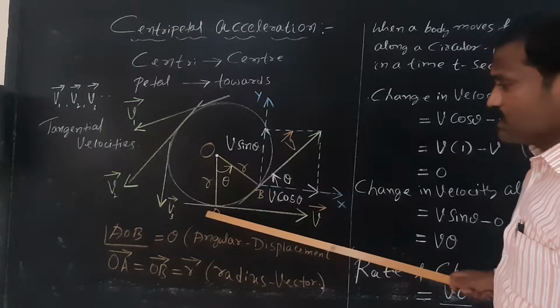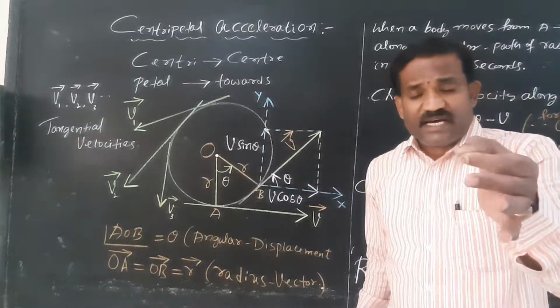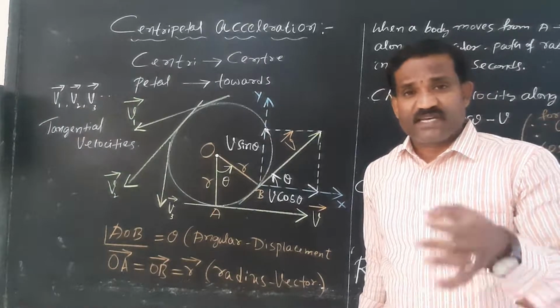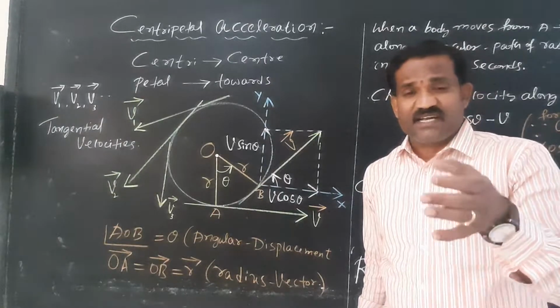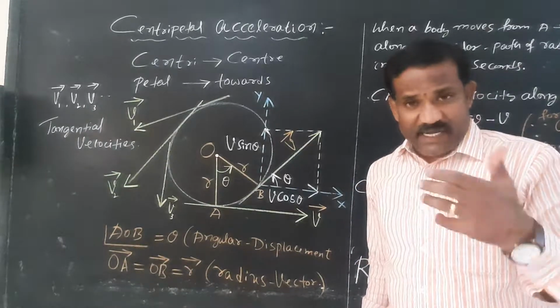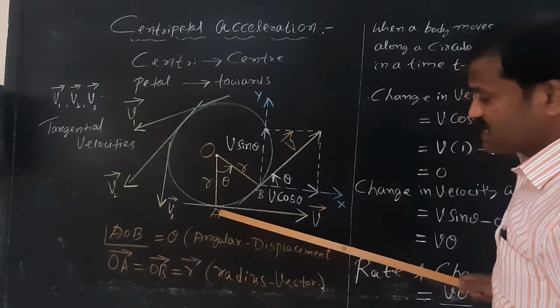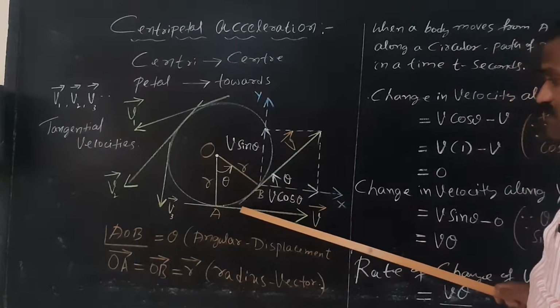This is the radius of the circle. In circular motion, the radius is constant, but the angle subtended at the center of the circle is not constant.